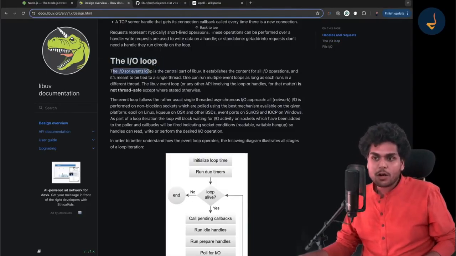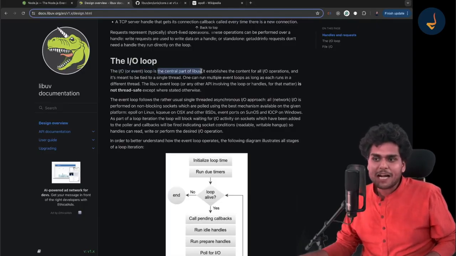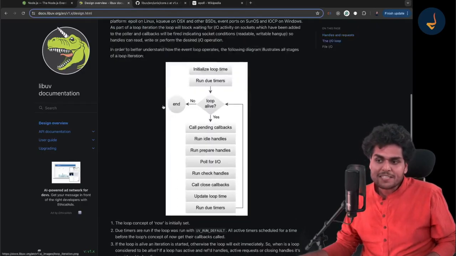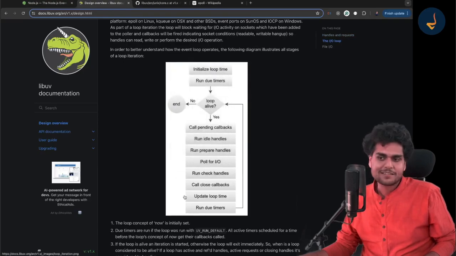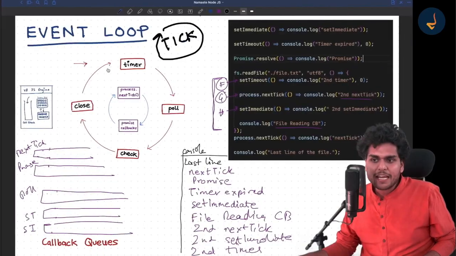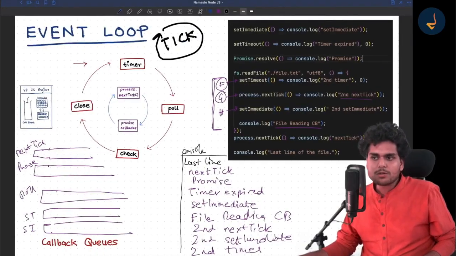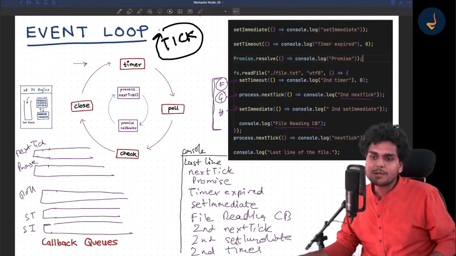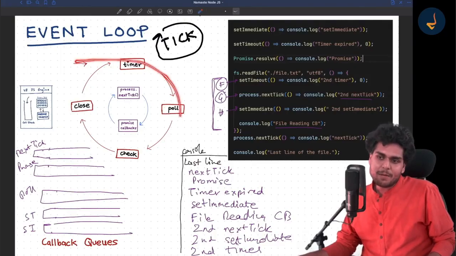The IO or event loop is the central part of libuv. This diagram is much more complex, but at the end of the day, just remember what I told you and your life will be sorted.